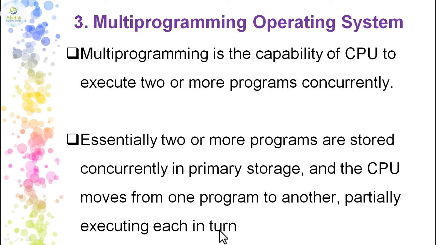Like for example, it has to execute 5 programs. The 5 programs need to be executed, then it will be executing the first program, then from the first program it will be shifting to the second program, from the second it will be shifting to the third, but partially it will be executing the instructions.